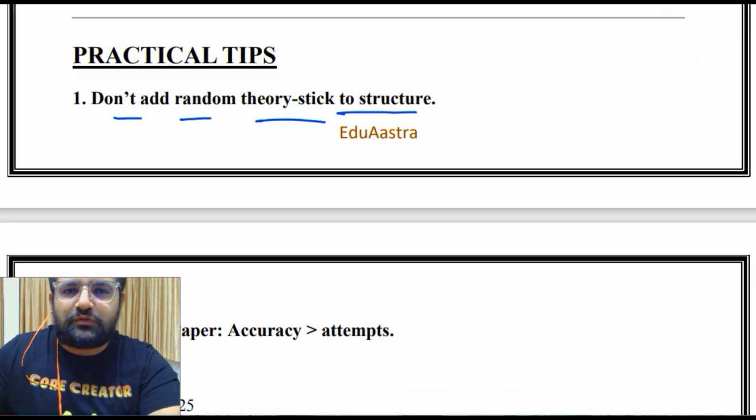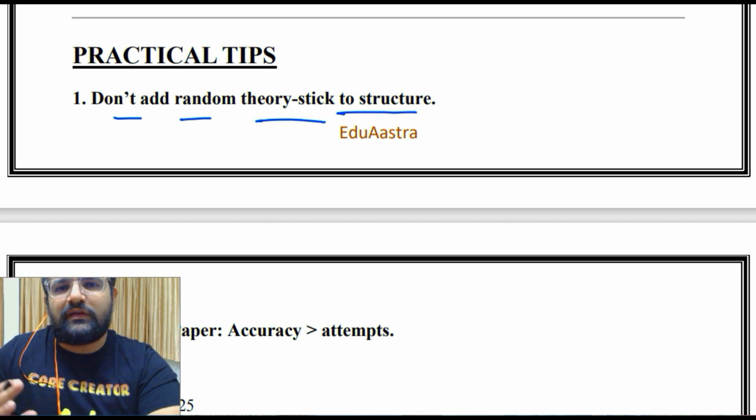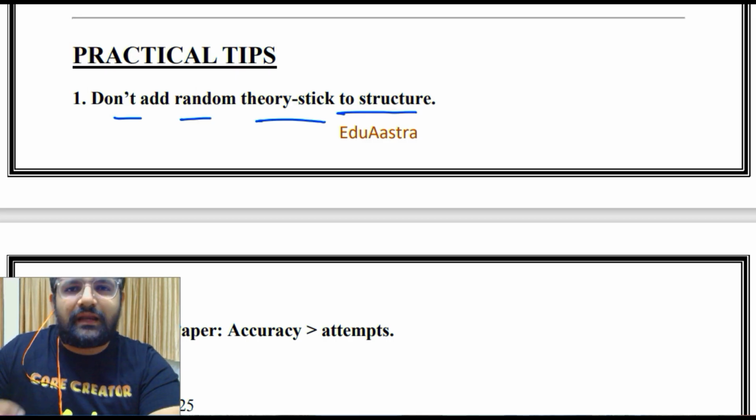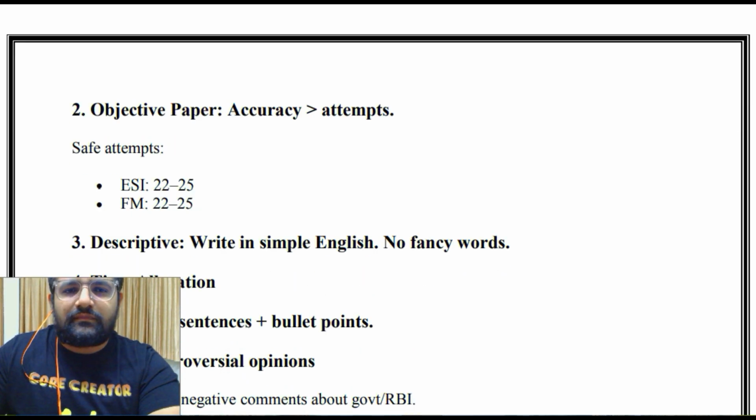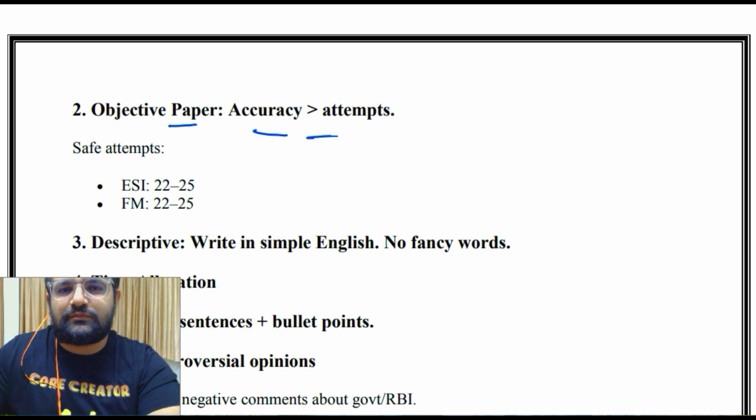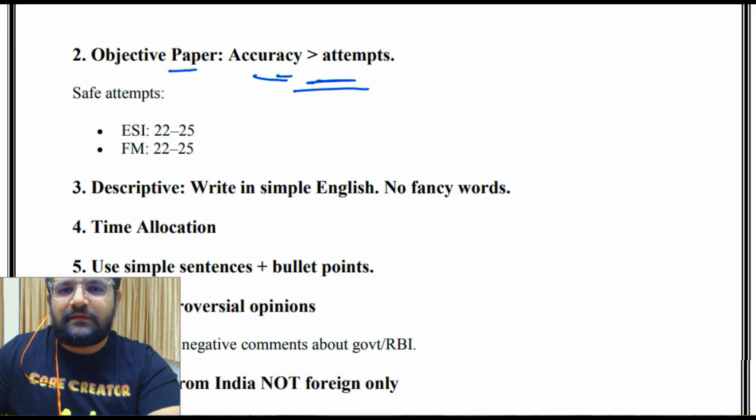Then some more tips: don't add random theory. So you're not supposed to do what engineers do in their college exams. If a question is there, then you'll definitely find some answer, whether they know 90% about the question or they know 0% about the question, still they'll write anything and fill the answer sheet. So you are not supposed to do that. Then objective paper, accuracy is more important than attempt, so you have to be careful when you are attempting the objective questions as well. We'll be doing objective questions as well, so you can have a look.